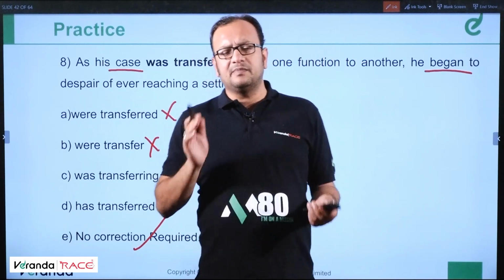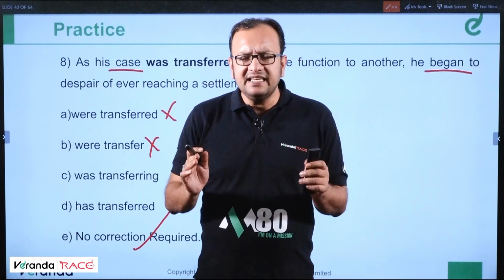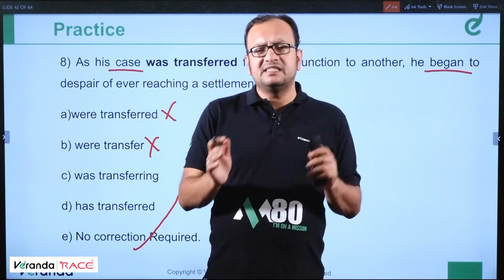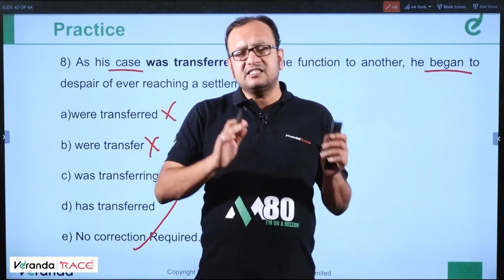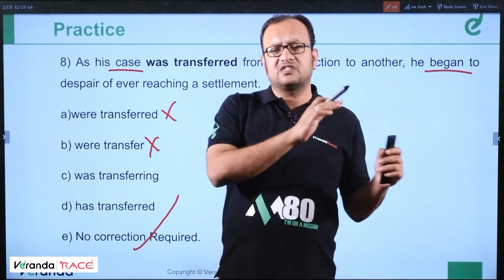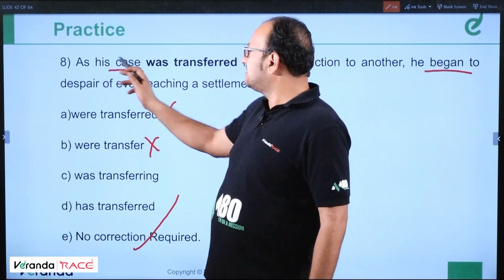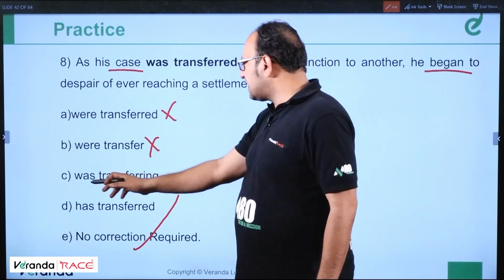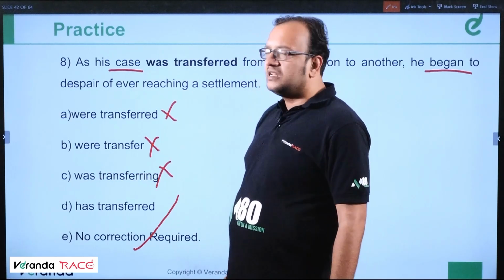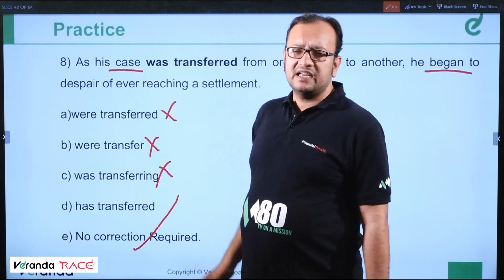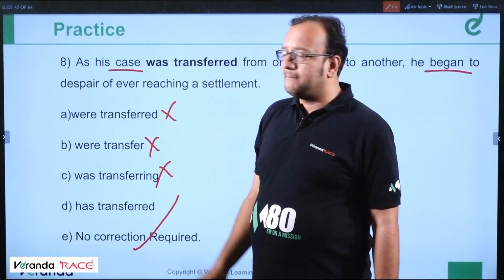So the concept of active and passive voice, tip number 7 for today. I made a mistake. The mistake was made by me. They transferred his case. His case was transferred by them. This way, was transferring is incorrect because the case was not transferring itself. The case was transferred by them.